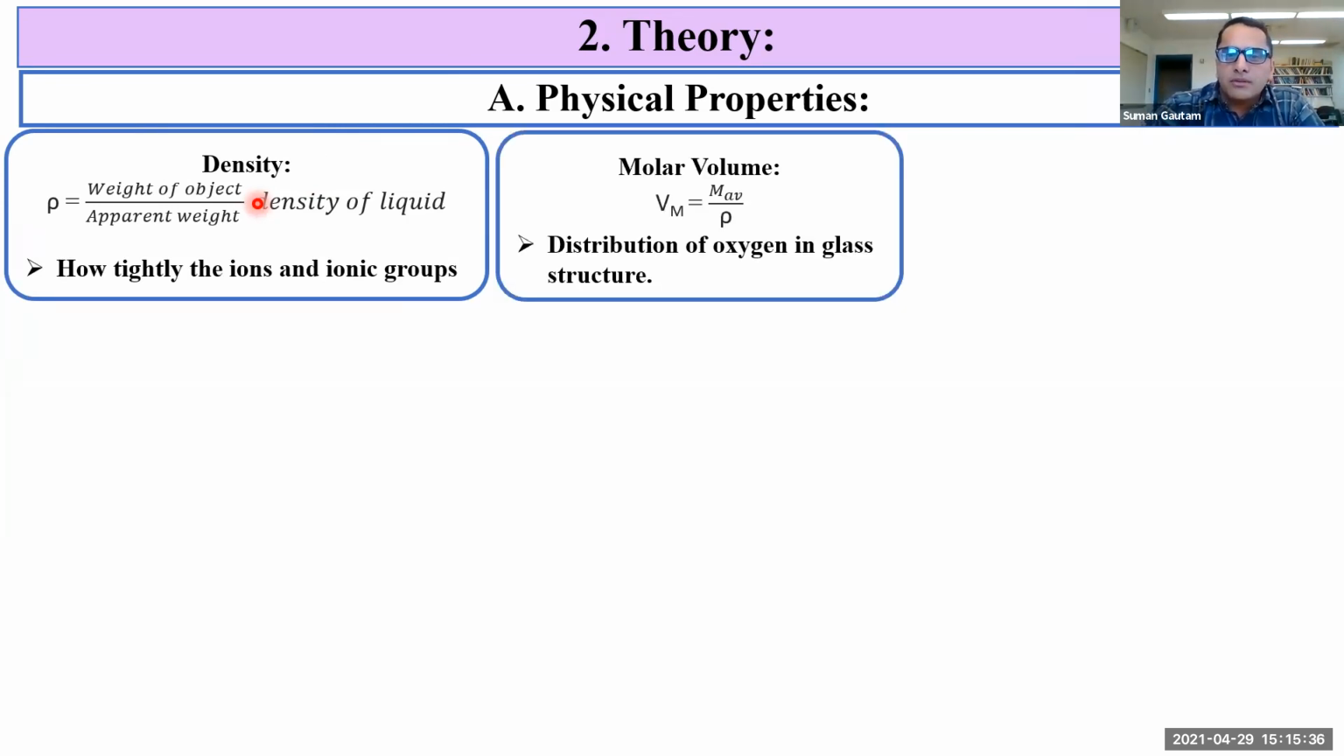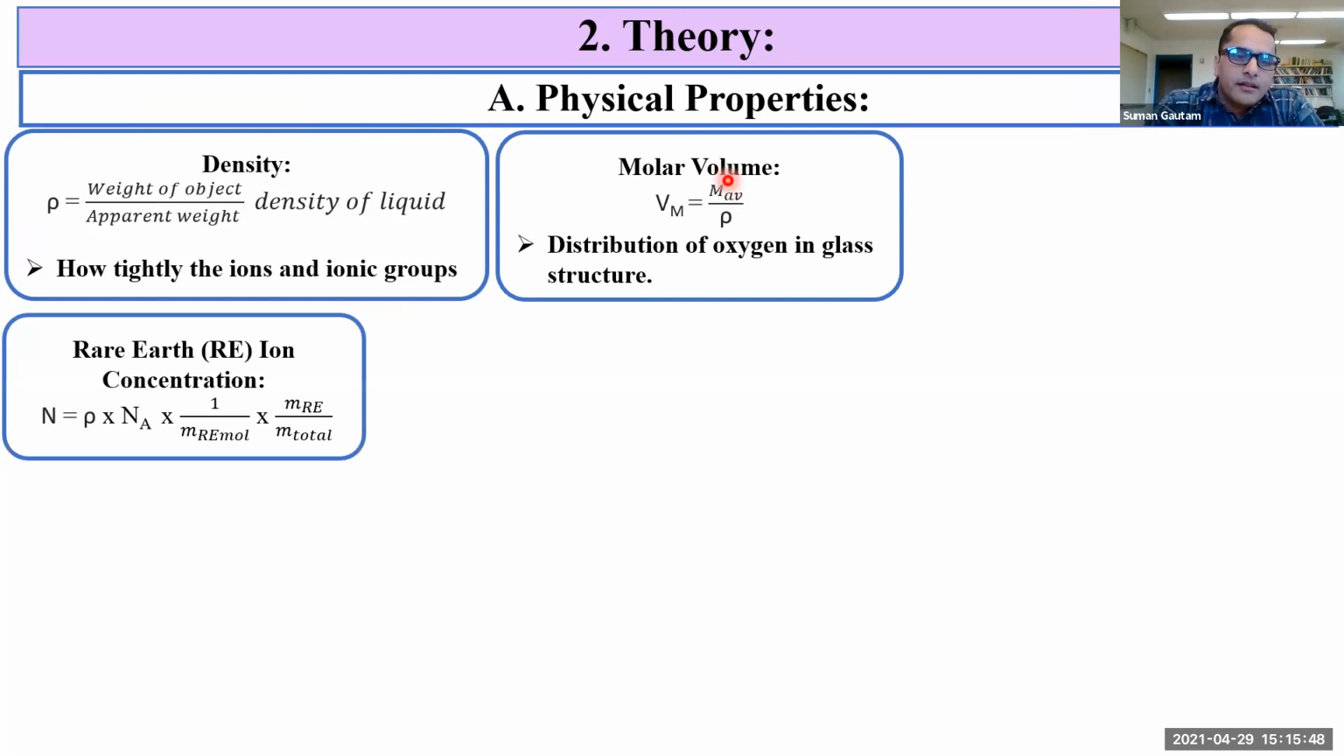Second is molar volume. It relates the distribution of oxygen in the glass structure, and it is given by the equation shown here, where MAV is the average molecular weight. The number of ions per cubic centimeter in the glass is given by the rare earth ion concentration, and it is given by the equation shown here, where the symbols have their usual meanings.